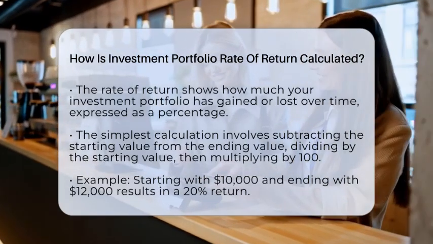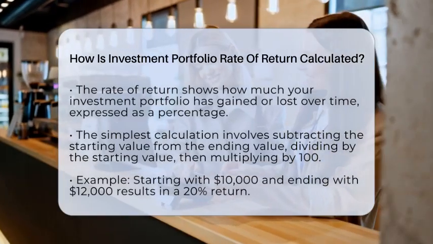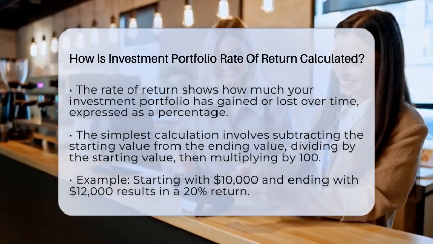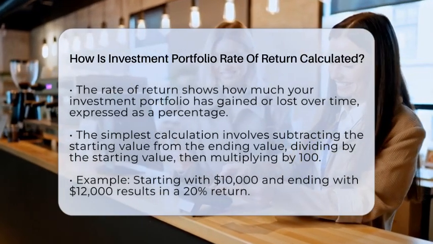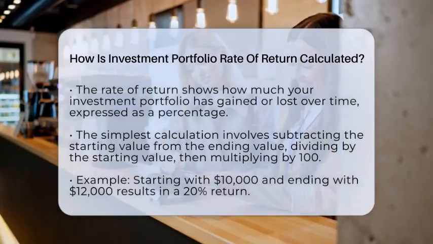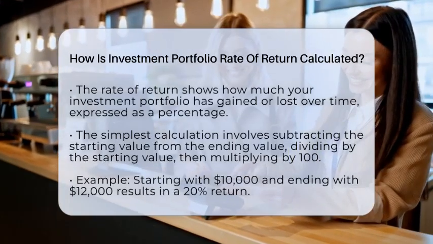To figure this out, you start by looking at the value of your portfolio at the beginning and at the end of a specific period. The simplest way is to subtract the starting value from the ending value, then divide that number by the starting value. Multiply the result by 100, and you get the percentage change.